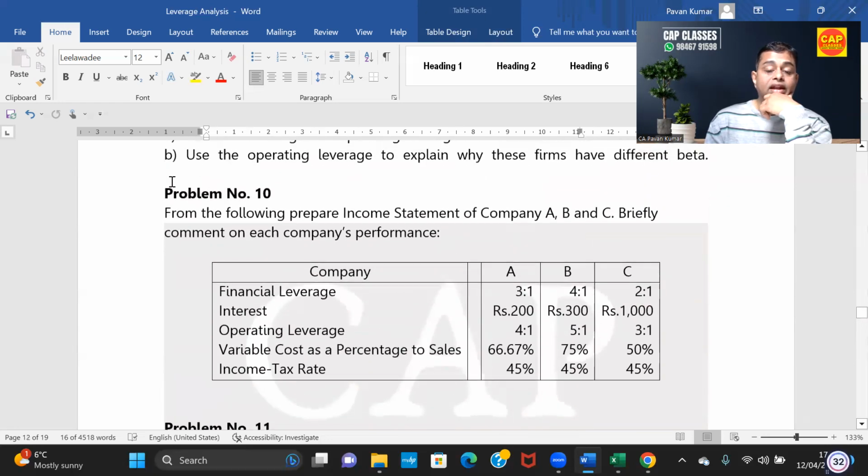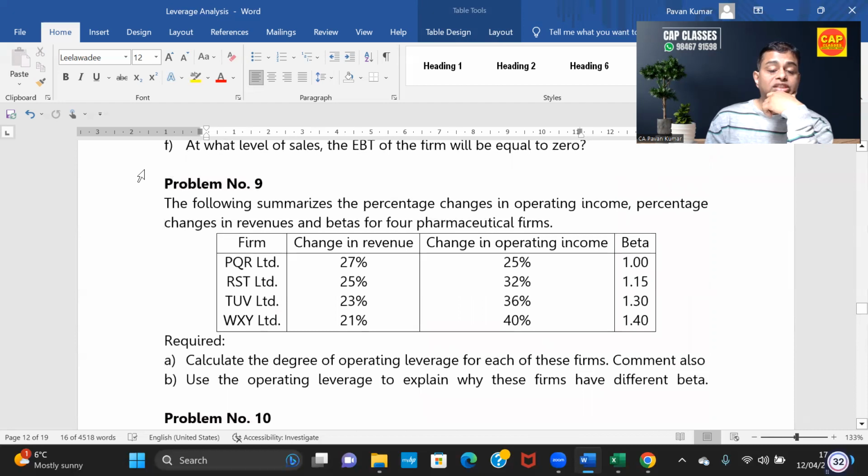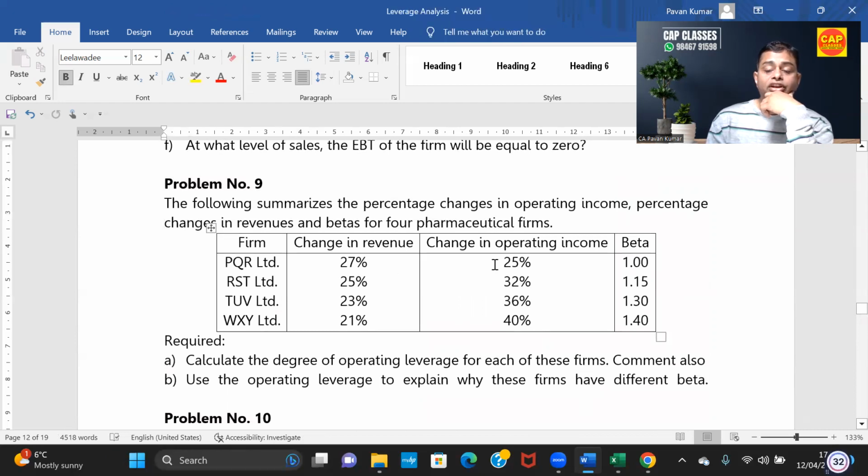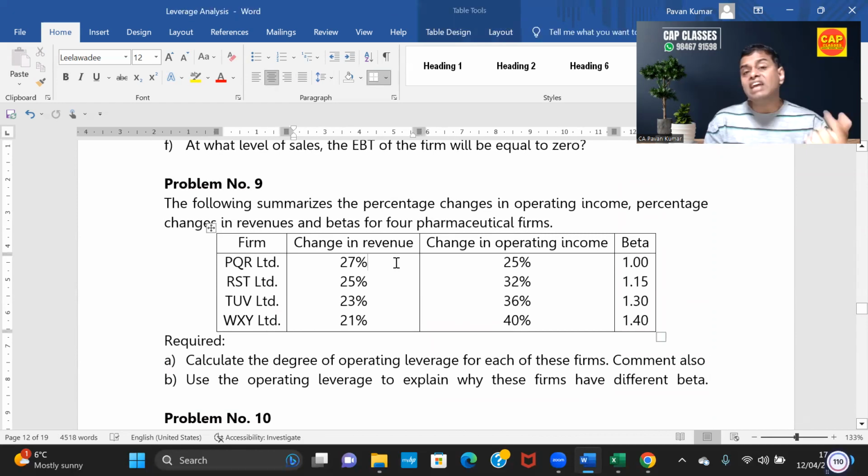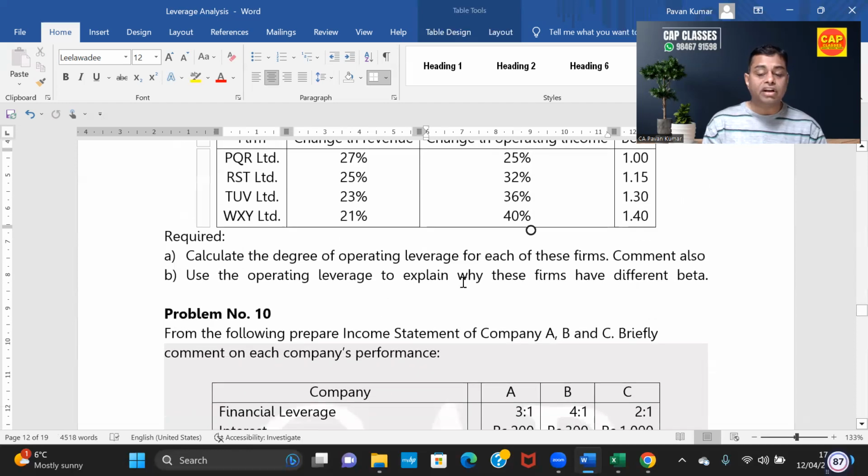Problem number 11 and 10. So this problem also we have seen just now, change in revenue and change in operating income. Don't worry about this beta and all. This was actually a CA final problem. So they have given this beta. For CA intermediate students, what they have done is they deleted this beta column and they have given change in EPS. Then that has become your previous question we have seen, no? 5 companies and all, that is the one.